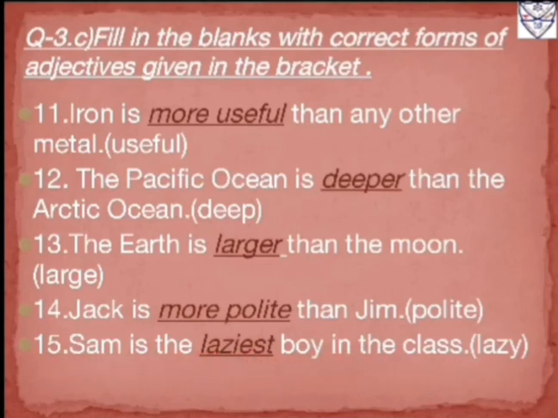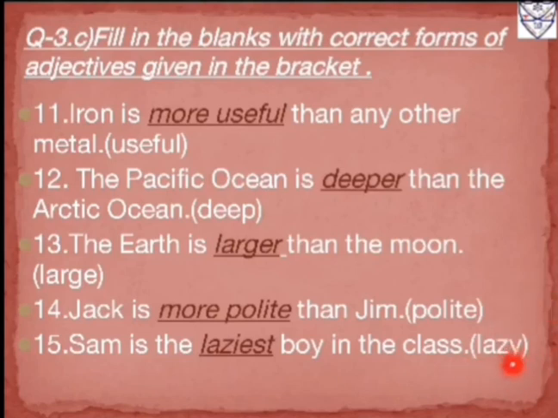Then 15th number, Sam is the laziest boy in the class. So now over here in the bracket an adjective is given, that is lazy, as well as it is in the positive degree. Over here we can see that Sam is compared with all the boys in the class. So the answer will be in superlative degree. Therefore what we will do? Lazy. Now lazy is ending with which letter?